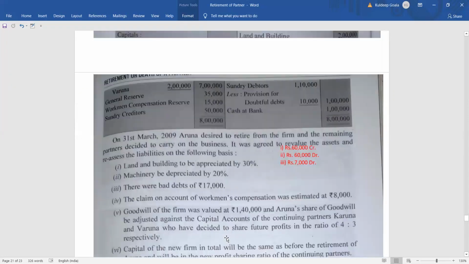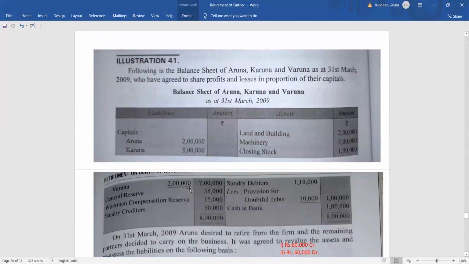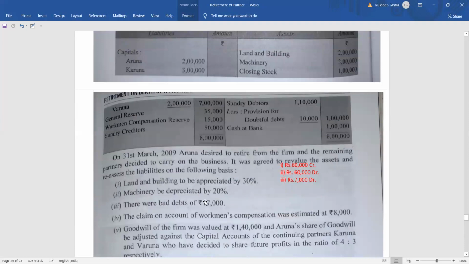Now coming to the next point, we know that from the balance sheet we have only 2 points, so that is over. Now we'll go for revaluation account. So in revaluation account, what will you do? First of all, we'll give the entry for debit, right? So what is the journal entry? Revaluation account debit, isn't it? What is the total?